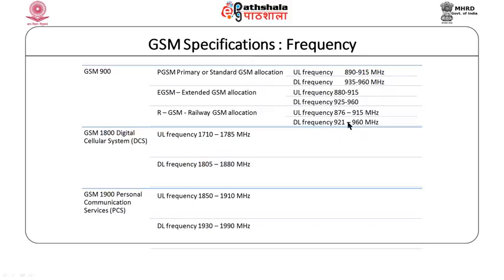You can observe the guard bands between the uplink and downlink channels. For GSM 1800, which is popularly known as Digital Cellular System or DCS, uplink frequency is 1710 to 1785 megahertz, whereas downlink frequencies is 1805 to 1880 megahertz. The third variant is GSM 1900, Personal Communication Services or PCS. Uplink frequencies is 850 to 1910 megahertz and downlink frequency is 930 to 990 megahertz.